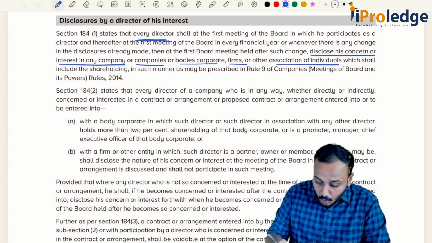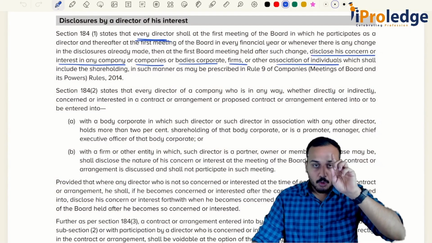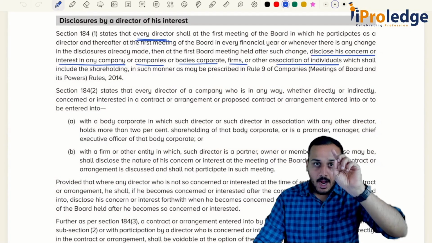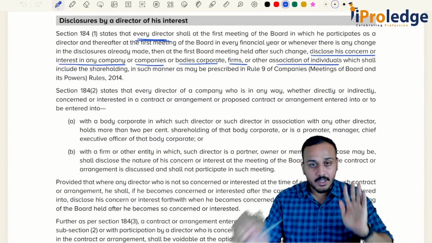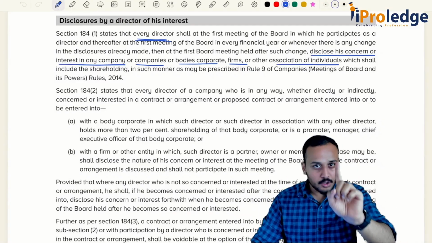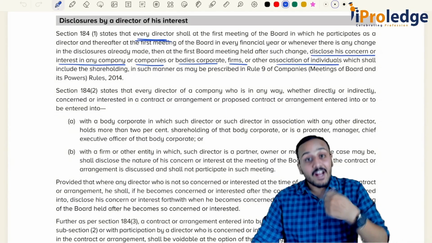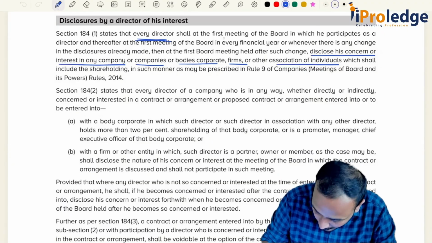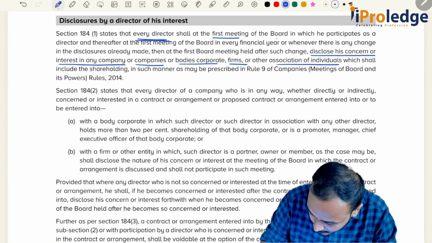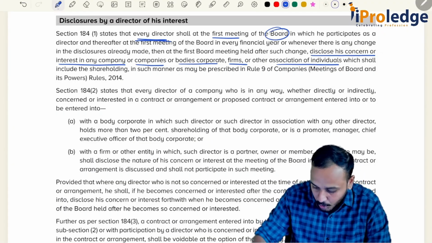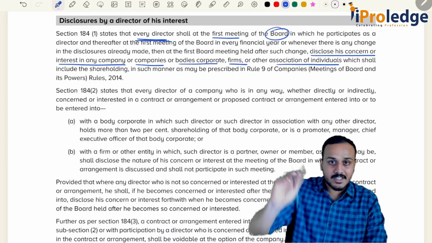Now the question is, who should disclose and what should be disclosed? They have answered. Till now, what have we seen? Who should disclose? Every director. What should they disclose? Concern or interest. Now, when should you disclose? At the first board meeting of the board. So basically, your first board meeting in which he participates as a director.